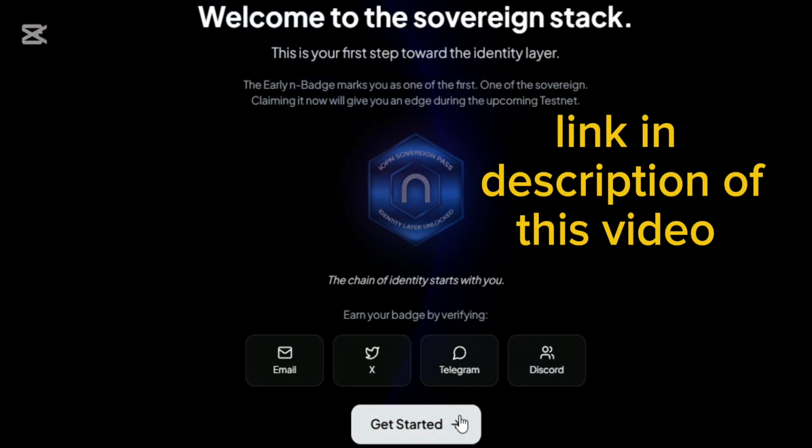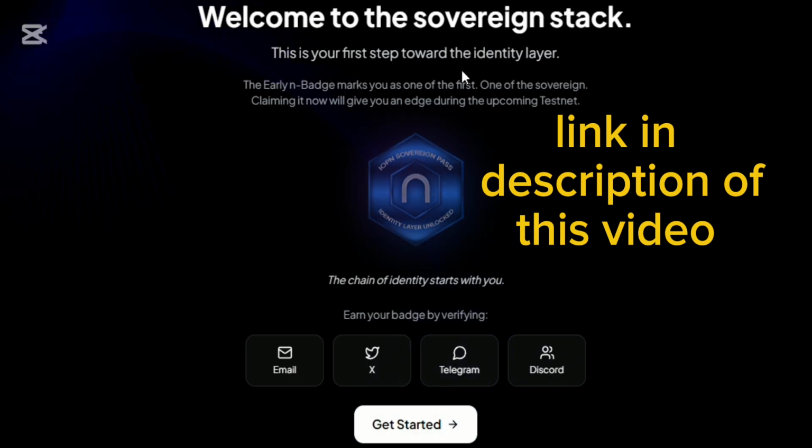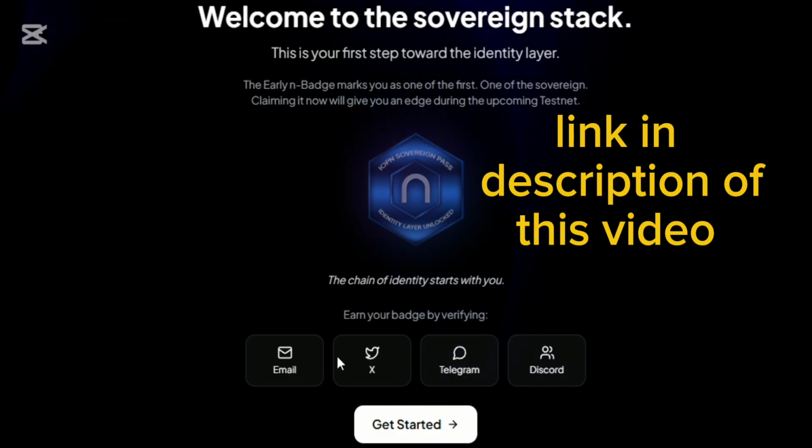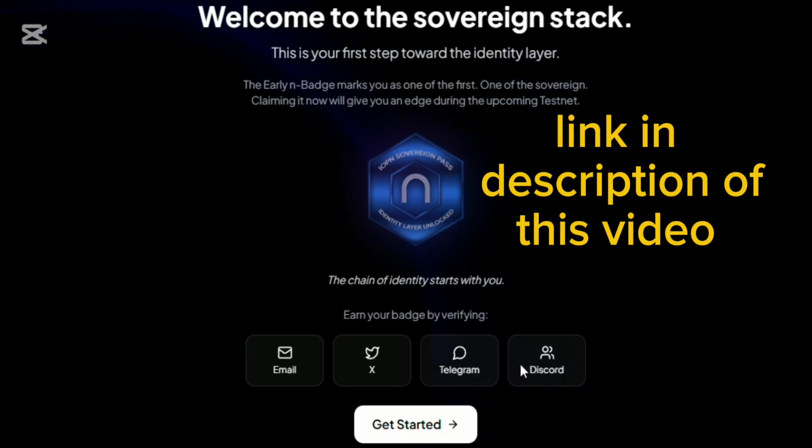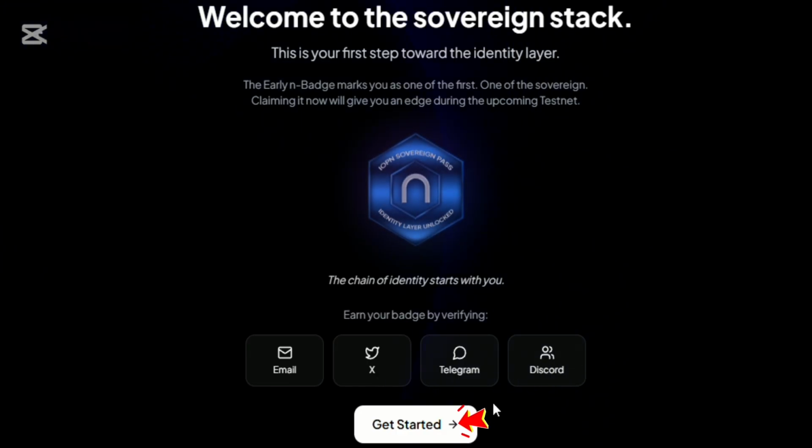It's official, the final early nBadge window is live. This is your last chance to claim your early nBadge before the IOPn Testnet begins. And here is why this matters. Your badge isn't just a symbol, it's your access key to what is next in the IOPn ecosystem.